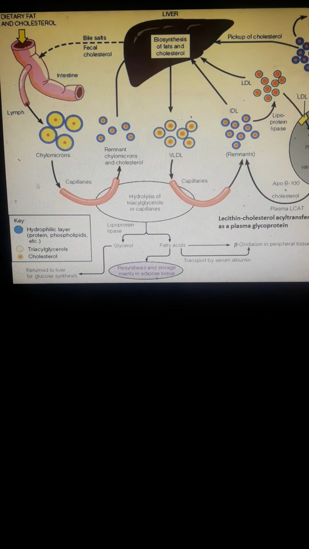Okay, so this is the diagram of how fats are metabolized inside the body. Dietary fats, they are absorbed at the port of entry. Okay, they cross the cell membrane, and then in the lymphatic system, we have the chylomicrons that carry the cholesterol.